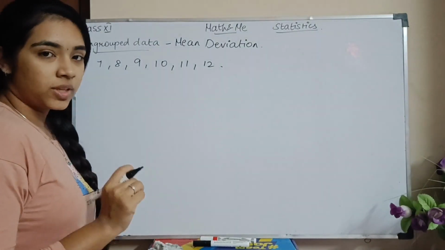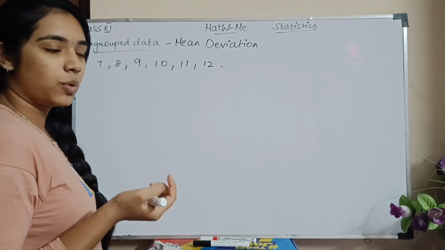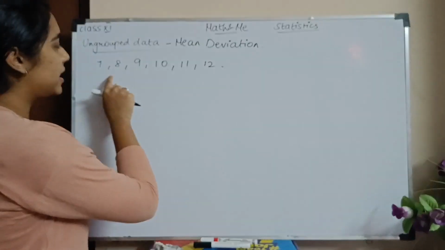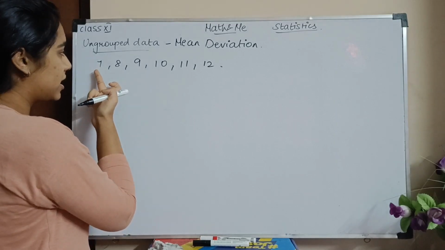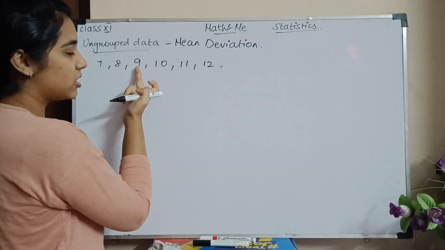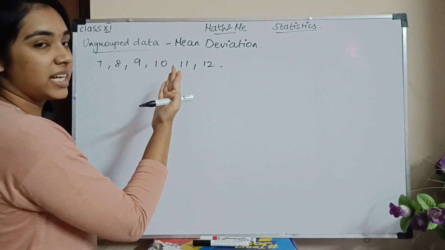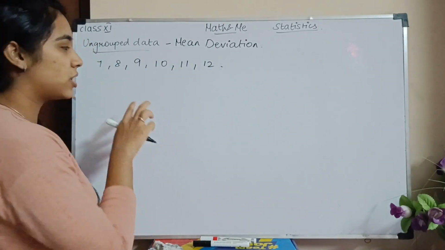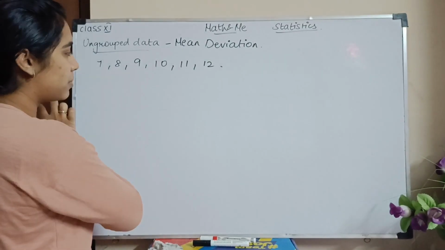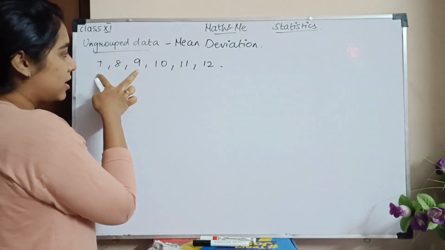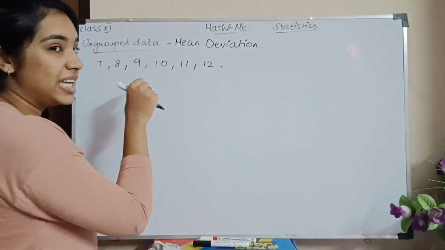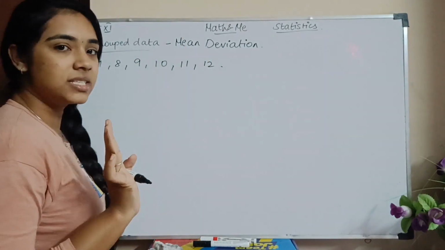Next, we are going to learn about the mean deviation. Mean deviation na enna? What is a deviation? How much the values are deviated from one another. இப்போ இந்த இடத்துல the deviation, here the number is 7, here the number is 8, here the number is 9. So every number is getting differed by the number 1. But mean deviation enna? Overall enna deviation? ரெண்டு நம்பருக்கு நமக்கு தெரியும். இந்த ரெண்டு நம்பருக்கு the deviation is number 1. இந்த ரெண்டு நம்பருக்கு the deviation is 2. So this, it is 3. Correct? So you have to check each and everything.